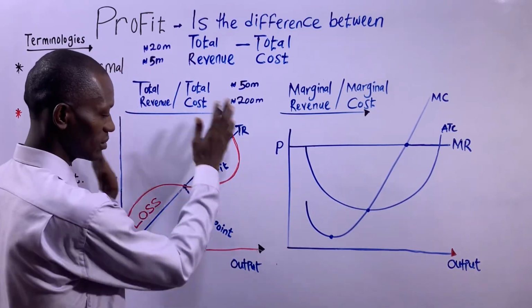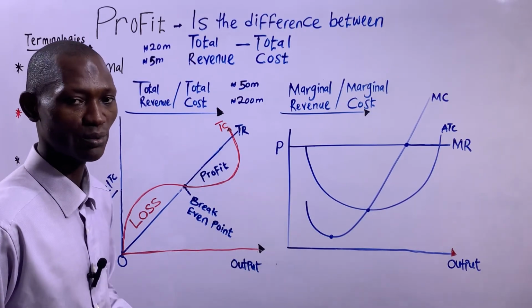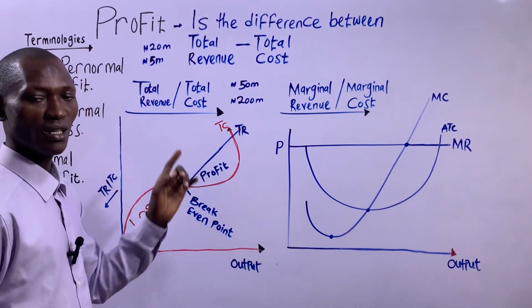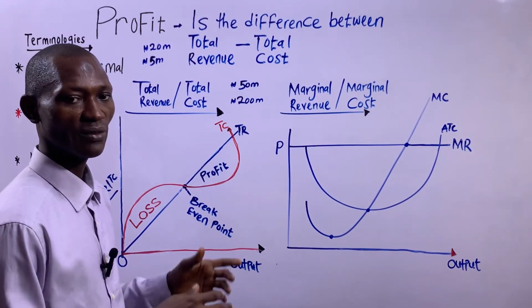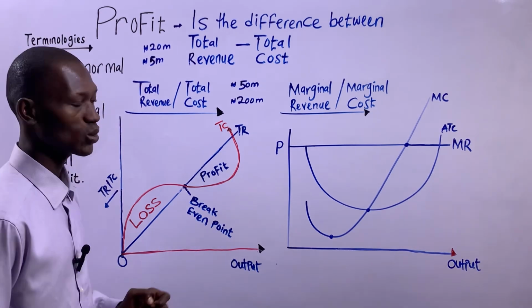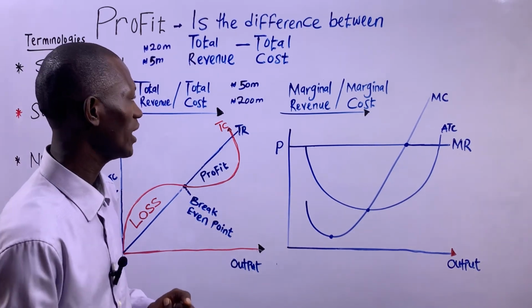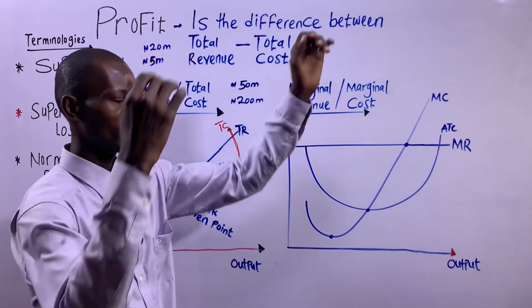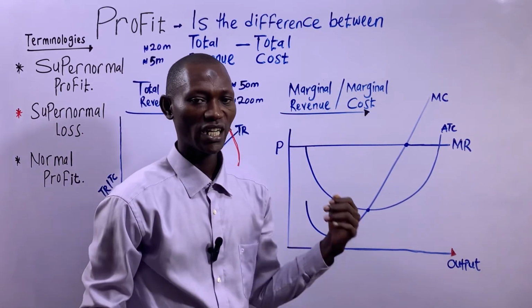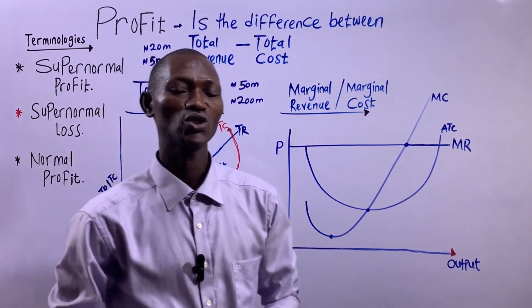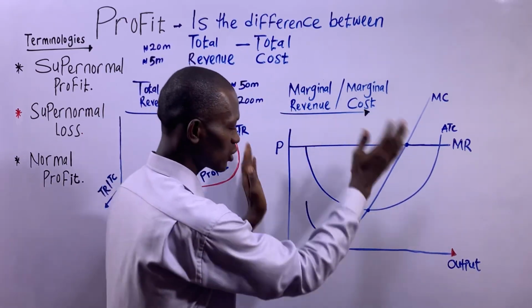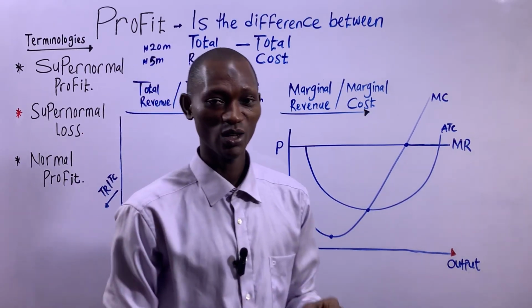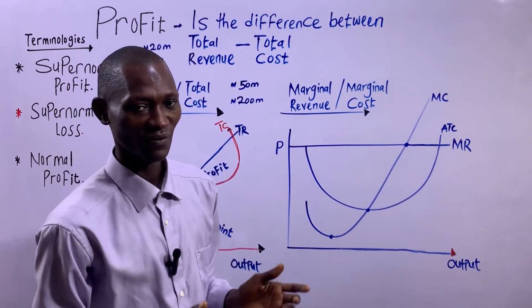That's that. So this is basically the first approach to explaining the concept of profits, using the total revenue and total cost approach. Then the second approach is using the marginal revenue and marginal cost approach. And this is also a very important concept in microeconomics as a field.